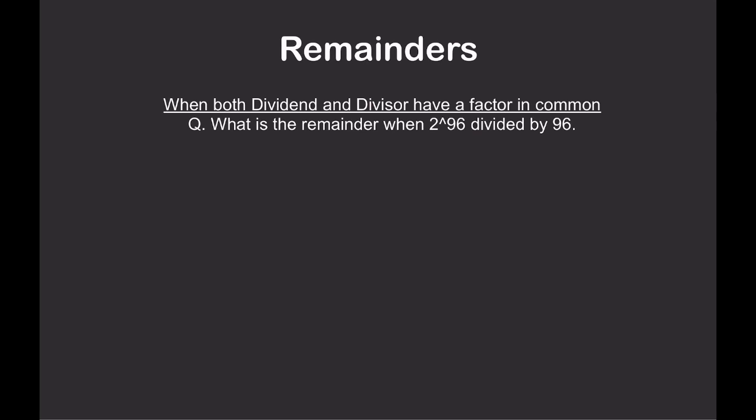Now this is the third part. I have 2 raised to power 96 divided by 96. Tell me the remainder. Here, this is very tricky because we will not be easily able to solve 2 raised to power 96. I don't know. But I know one thing: 2 raised to power 2 is 4, 2 raised to power 3 is 8.